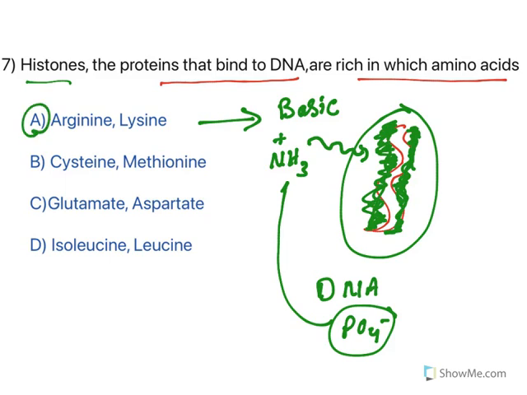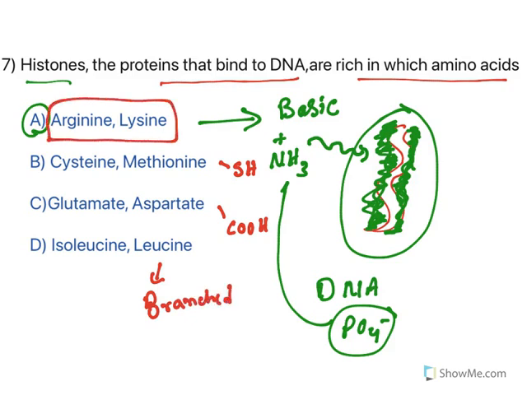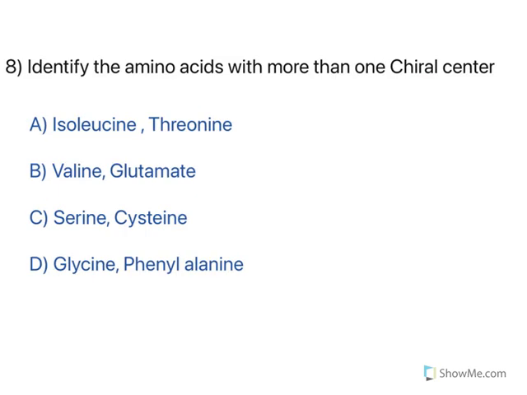Whereas if you see the options here, methionine and cysteine are both sulfur containing amino acids. Glutamate and aspartate are acidic amino acids. Isoleucine and leucine are branched chain amino acids. So all of them have their own uniqueness, but histones have arginine and lysine, basic amino acids. Moving to the next one.